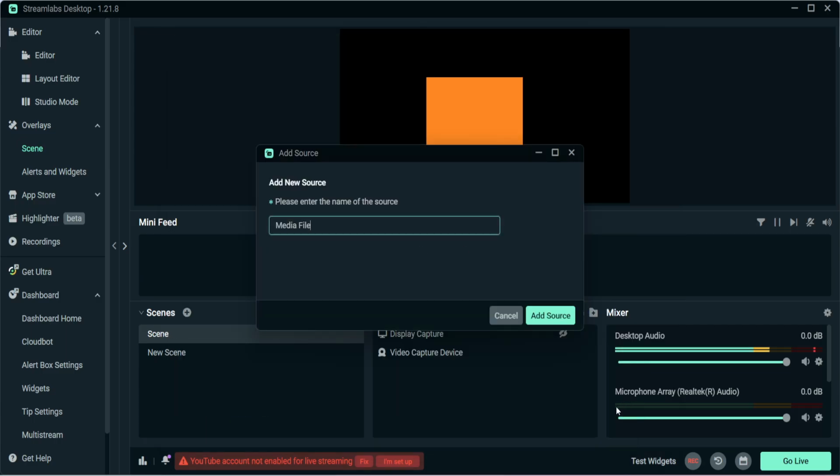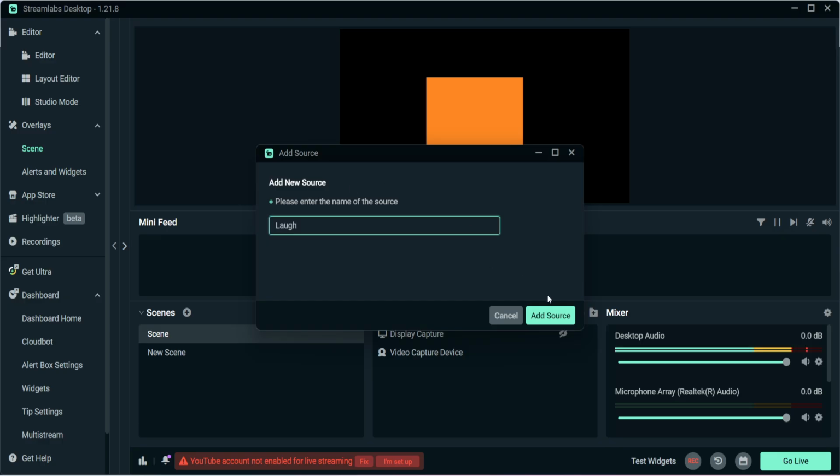You'll then have the option to name the source. Giving it a clear name can help if you plan to add multiple sound effects later, so you can easily tell them apart in your source list. Once you've named it, click Add Source again to continue.